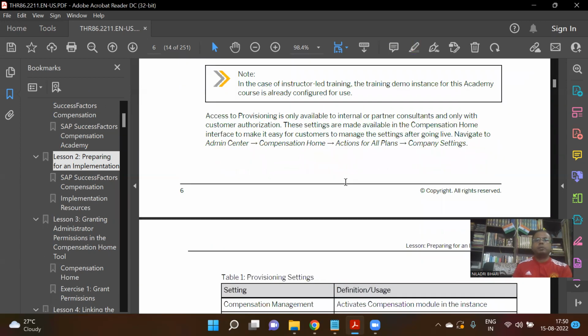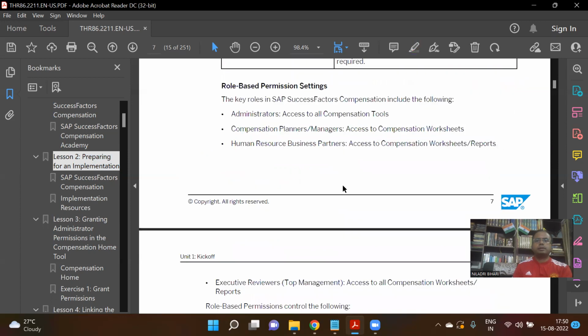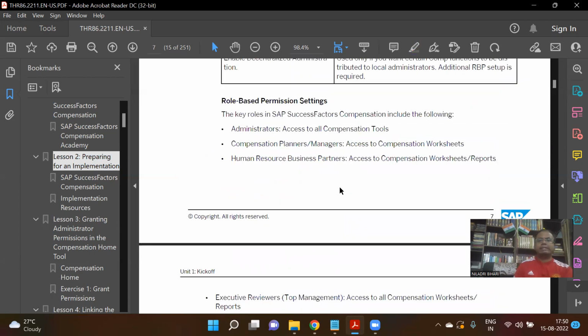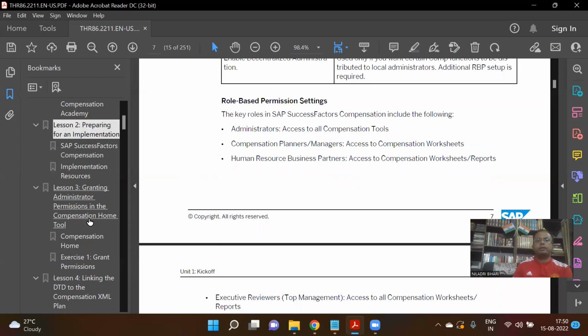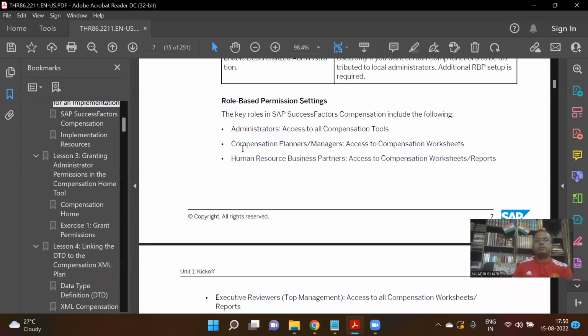Similarly, if you go to the role-based permission settings, from an admin point of view, we'll be focusing on this exercise today, right? In the first exercise, we'll focus on the different roles and permissions. What are the different roles and permissions we can have in SuccessFactors?